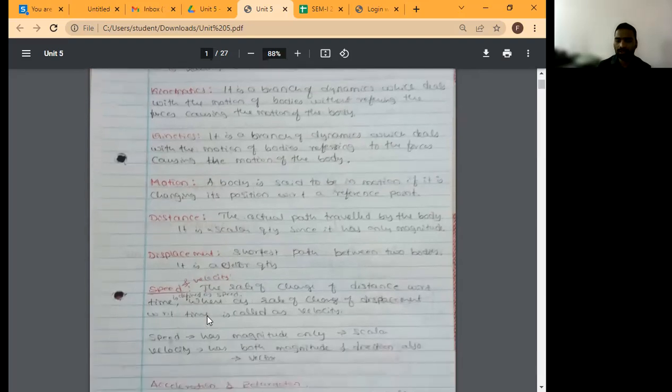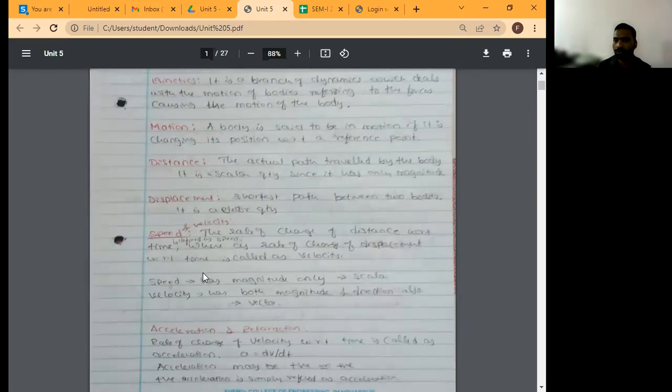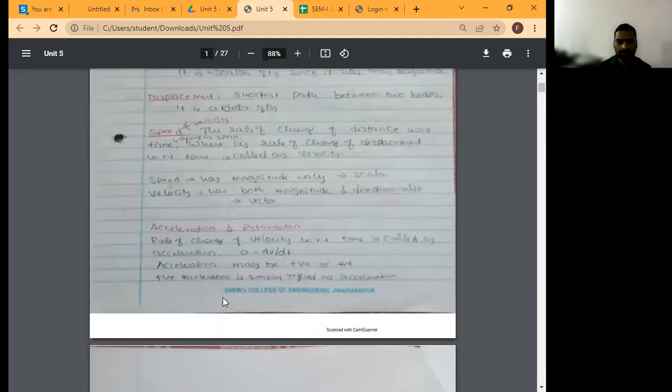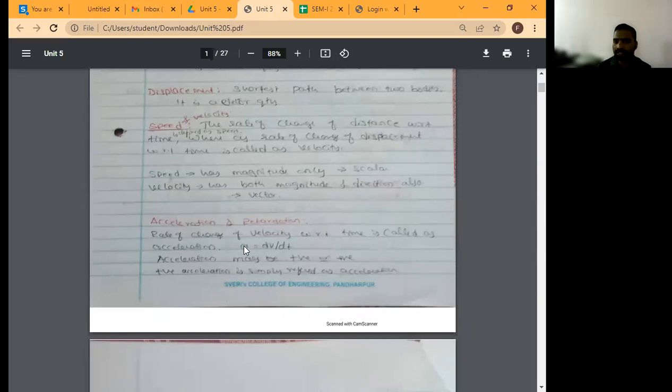Then what is motion? What is distance? What is displacement? What is speed and velocity? You have seen this in unit number 1, and I have explained all these terms. Then what is the difference between acceleration and retardation? Rate of change of velocity with respect to time is called acceleration. So a is equal to dv by dt.